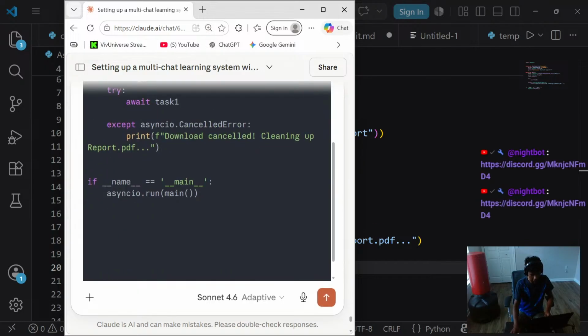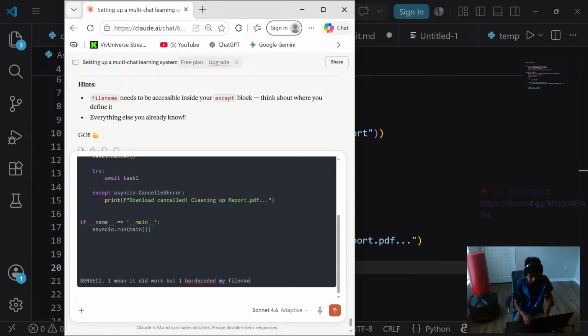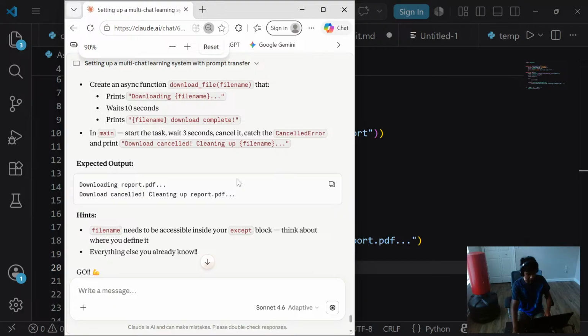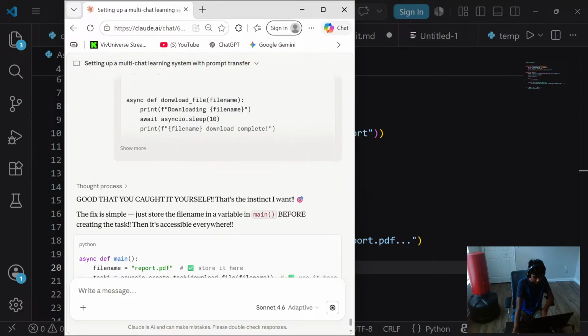Then let's paste it and say something like, I mean, it did work, but I hard coded my file name. There we go. But I hard coded my file name. I did not know how to pass it. And then let's send it. And guys, I think 15 questions is like my limit for this stream here. That said, good that you caught it.